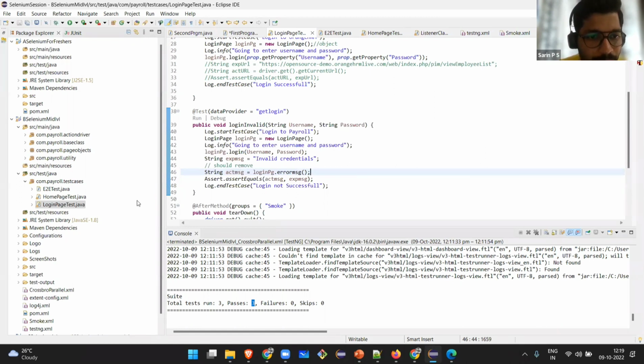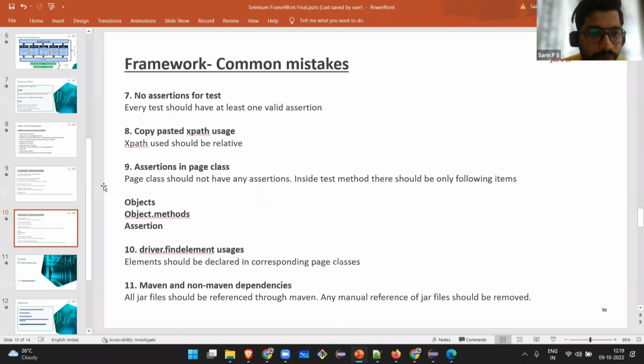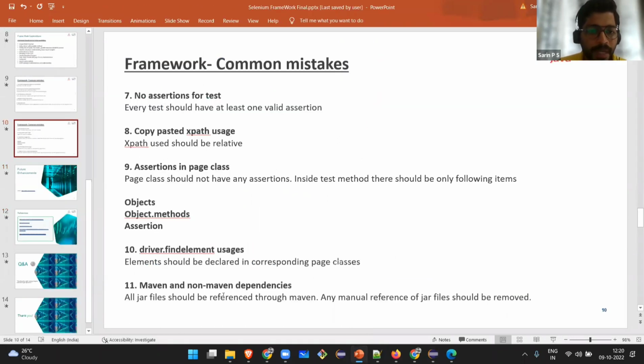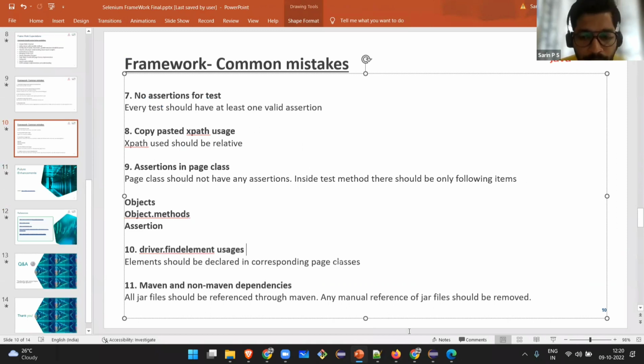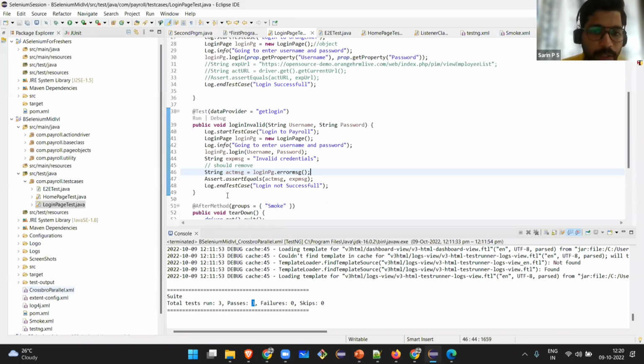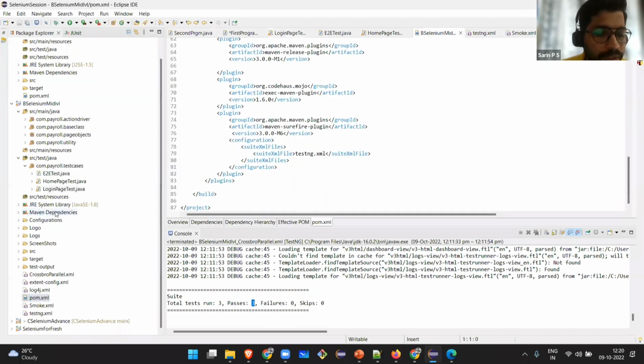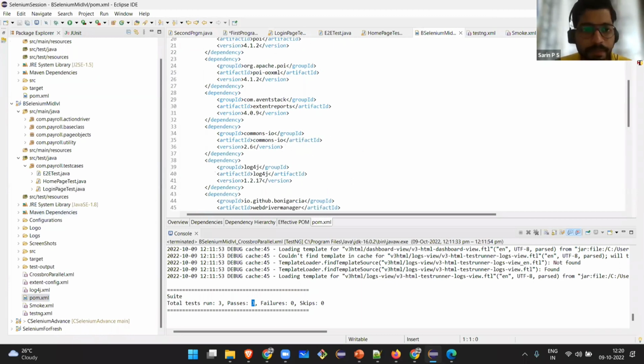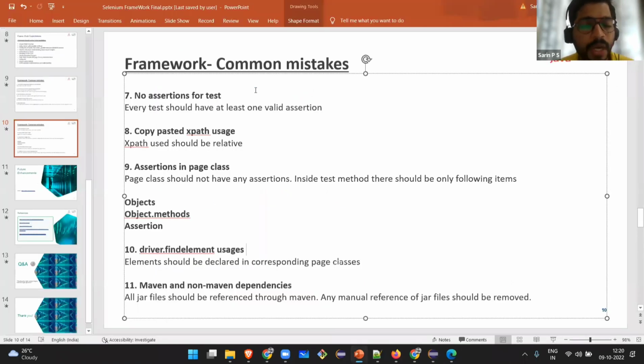That is what is mentioned here. No driver.find element usage. Like I mentioned earlier, there should not be any driver.find element. Maven and non-Maven dependencies: every dependency should be added in the pom.xml only. You should not put anything here. Sometimes I have seen people putting a TestNG dependency here. No, everything should be via pom.xml only. These are the main points you have to take care of while you are creating a framework.